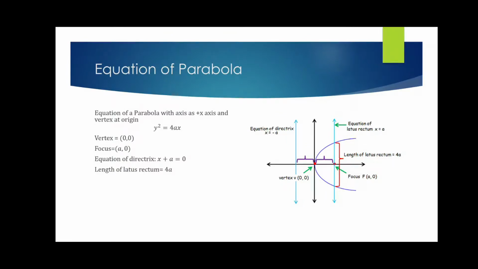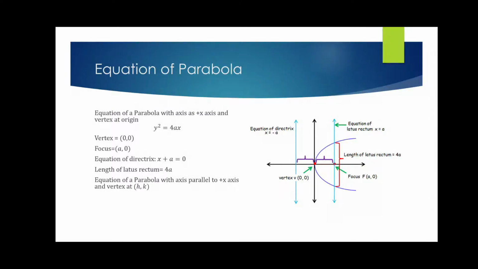The length of the latus rectum. Obviously, we didn't talk about this. What is the latus rectum? The latus rectum is basically the line segment, or rather the chord, which is perpendicular to the axis of the parabola, or rather parallel to the directrix, and passing through the focus. That is called the latus rectum. The length of the latus rectum will be 4a, or 4 times a.